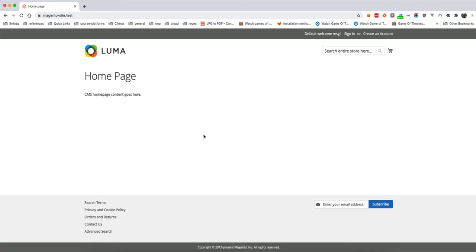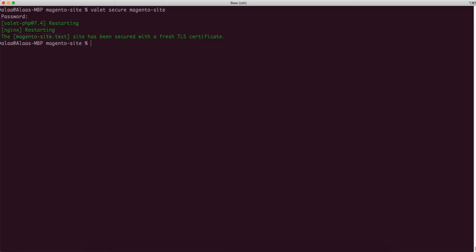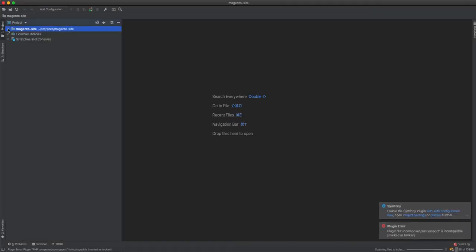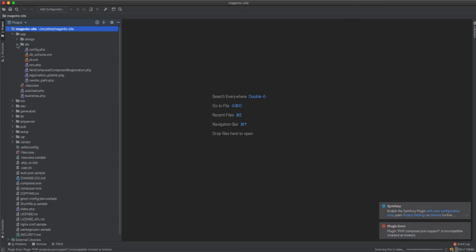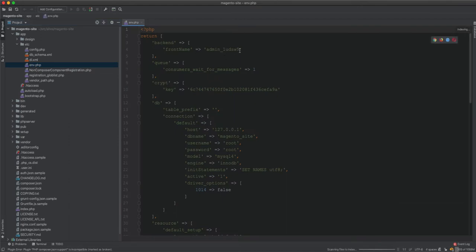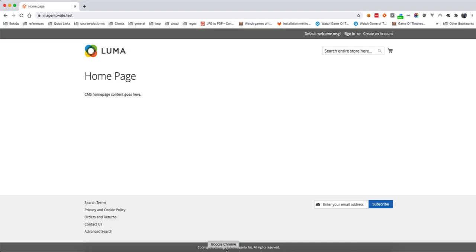If I load the Magento code in PhpStorm, there is one thing I need to do, which is in app/etc/env.php. Because I'm in the local environment, I don't need this hash code. Probably you want it on production, staging, or testing sites on remote servers, but on my local I just want it as admin, because it is easier for me to navigate to admin rather than coming here again and again to copy the admin front name and paste it here.